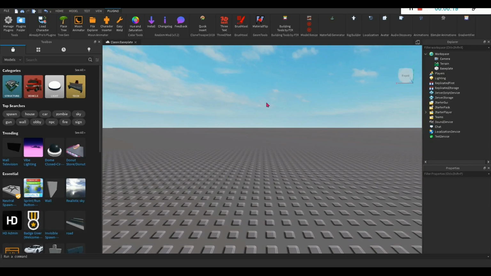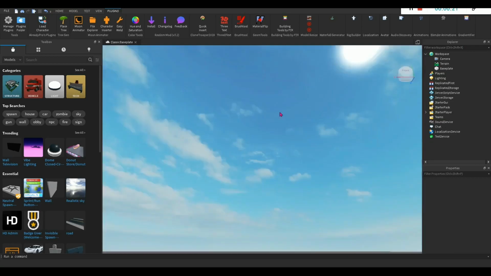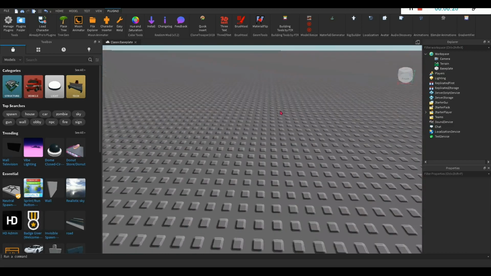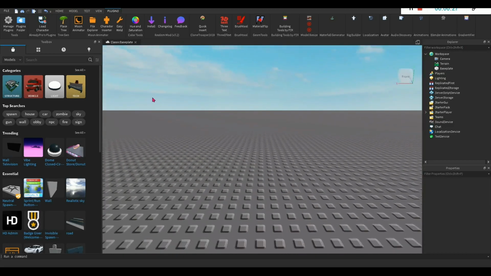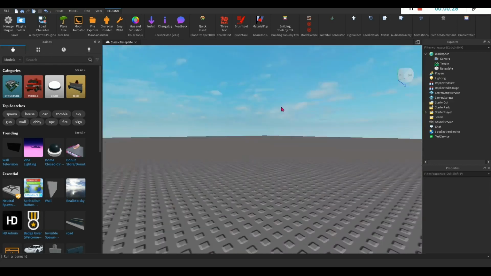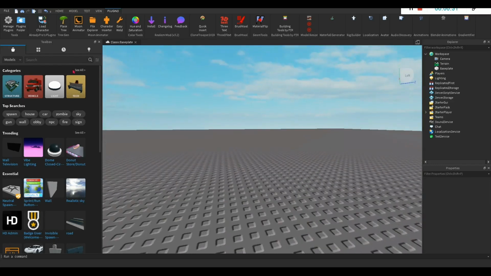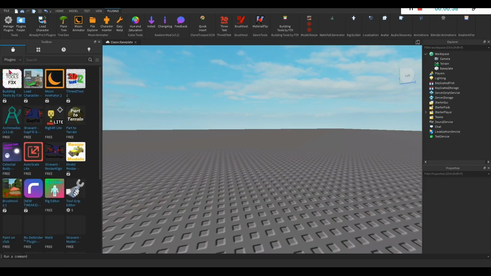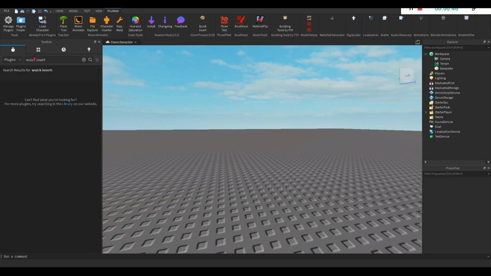Today I'm going to be showing you how to make a GFX with the latest version of Blender, which is 3.1.2. So the first thing I want to do is open Roblox Studio and select any base kit. I have just opened a classic base kit. Next, go to your toolbox, select models to plugins. Once you have done that, get the Load Corrector plugin here, and once you've got it, click insert.